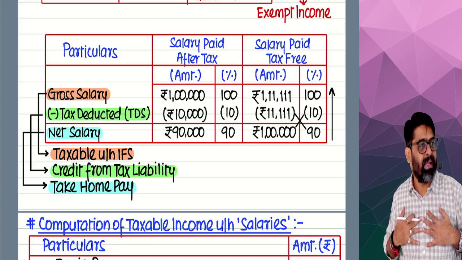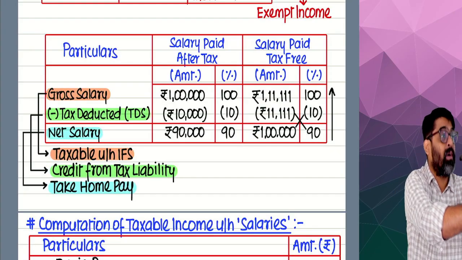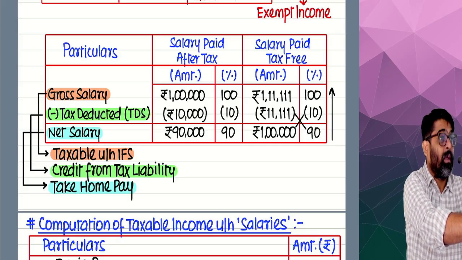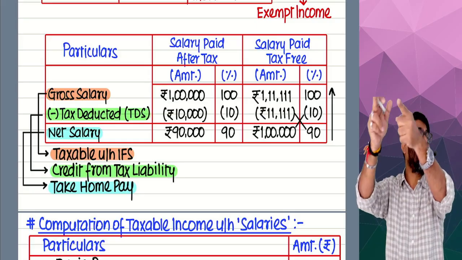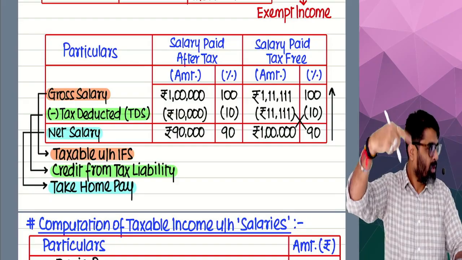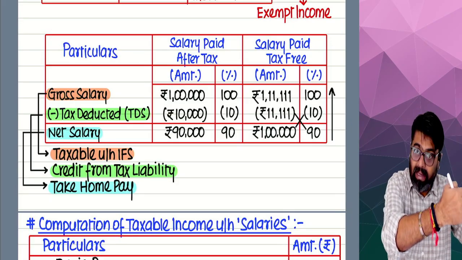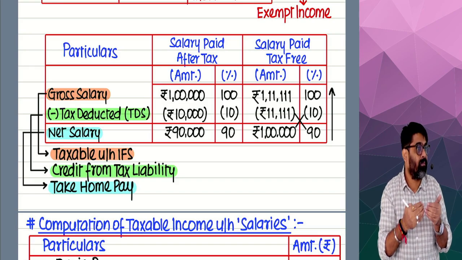This is not my tax. This is not the tax on my income. This is the tax on the income of Harshita, which she was supposed to pay. But since she was not paying diligently, the government has resorted to tax deduction.